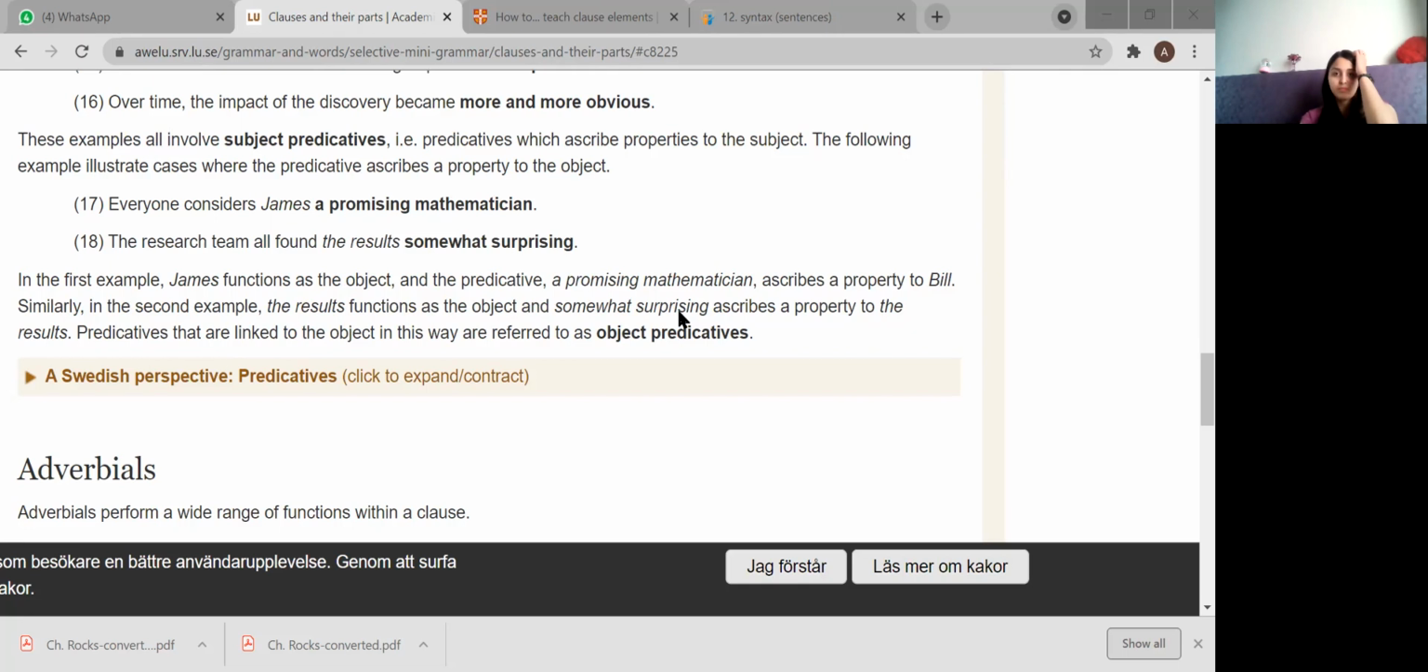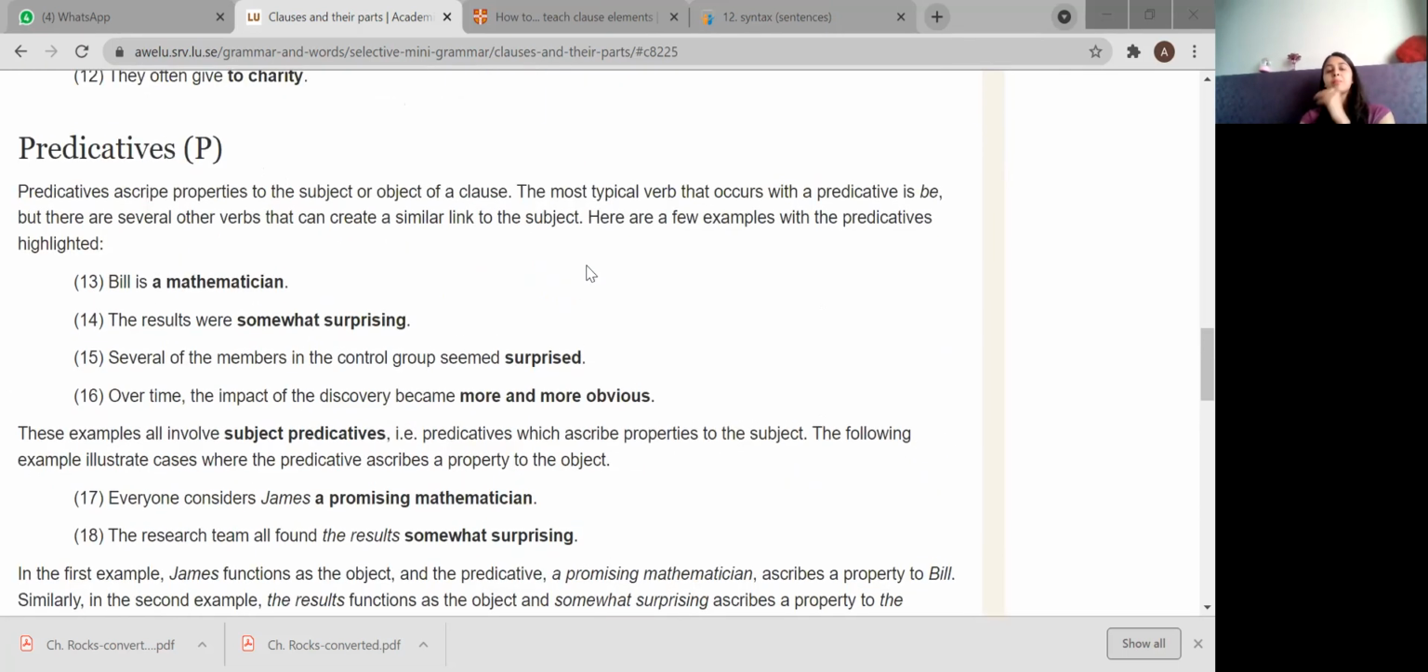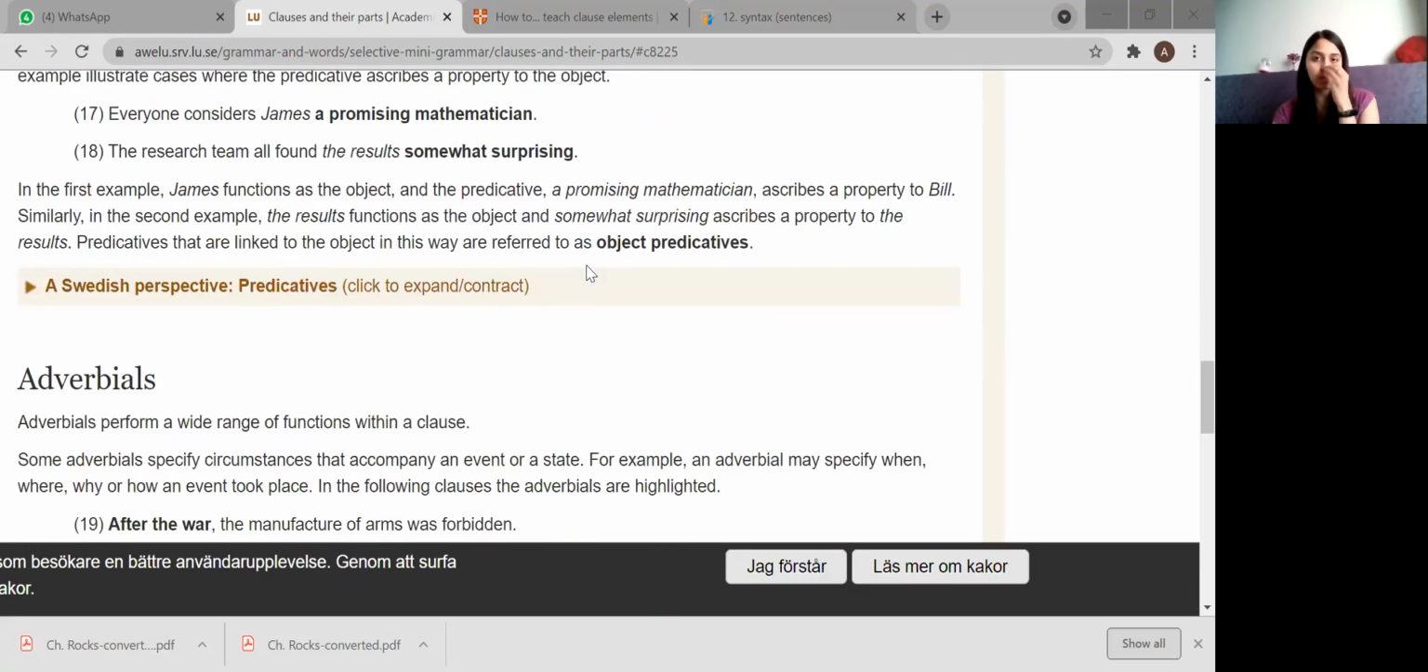All right. So in predicatives, there are two parts. One is the subject predicative, giving you more information about the subject. That is known as the subject predicative. And the object predicative is giving you something more about the object. So that's an object predicative. All right.